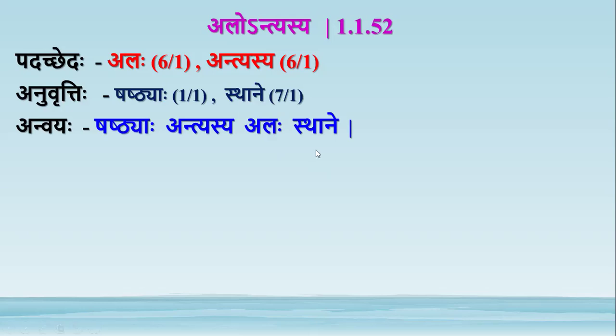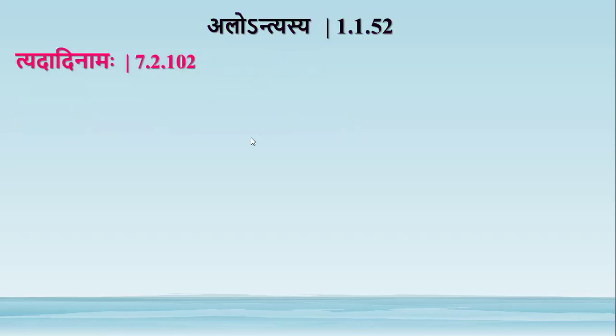Whenever an adesha is mandated by any sutra, that adesha comes in the place of the last al letter of the sthani. For example, if the sthani has more than one letter, by this sutra alontyasya, that adesha comes in the place of the last letter of the sthani. Let us take one example to get it clear. Tyadadinam aha, 7.2.102. Tyadadinam aha is the padachhedaha.